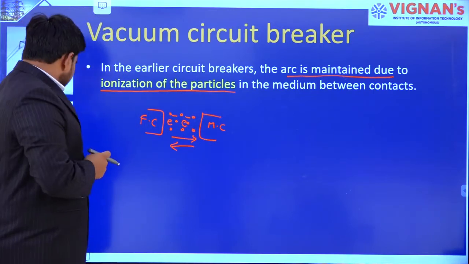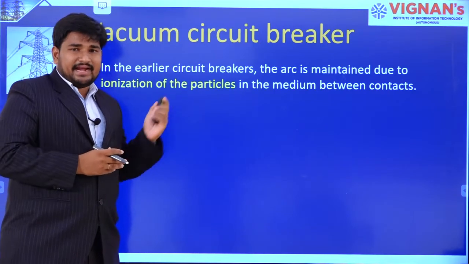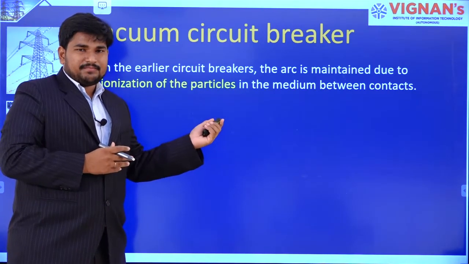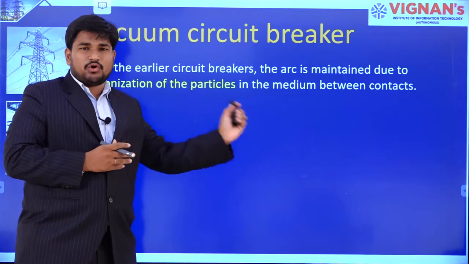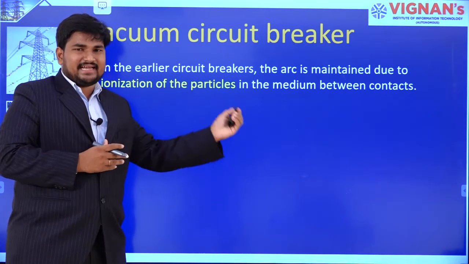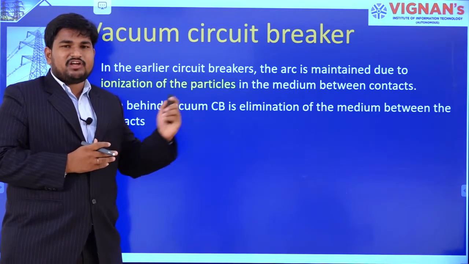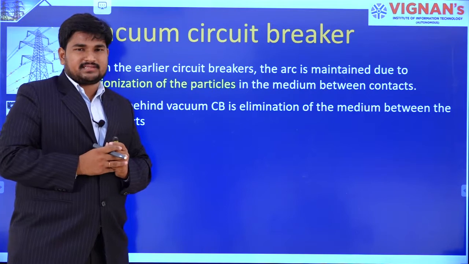Now here comes the idea. If there are no particles present between the contacts, we call it a vacuum circuit breaker.